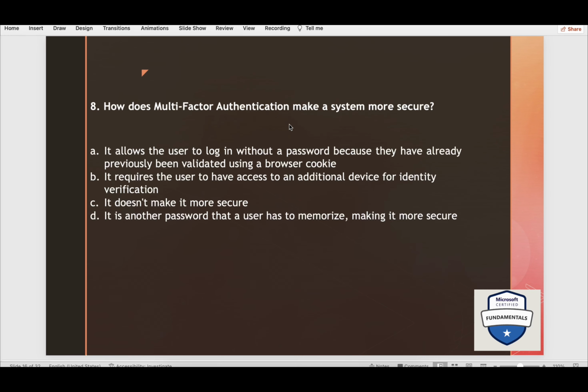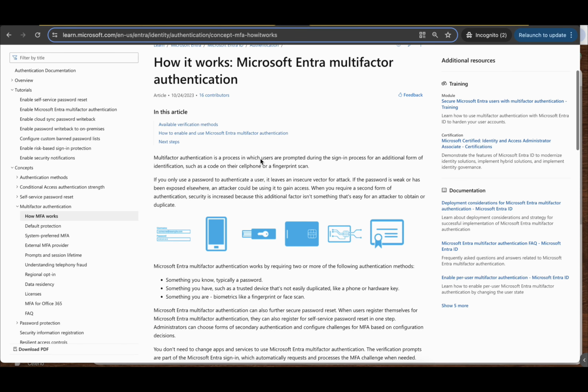How does multi-factor authentication make a system more secure? Okay, so you would have seen many multi-factor authentications, right? Because basically it requires the user to have access to an additional device for identity verification. Like normally Google also nowadays asks to confirm whether it is you only to sign in using your mobile, if it is found that you are logging in on your Gmail from any other location or any other device. So that is a multi-factor authentication, right? And to read more on this, you can come here.